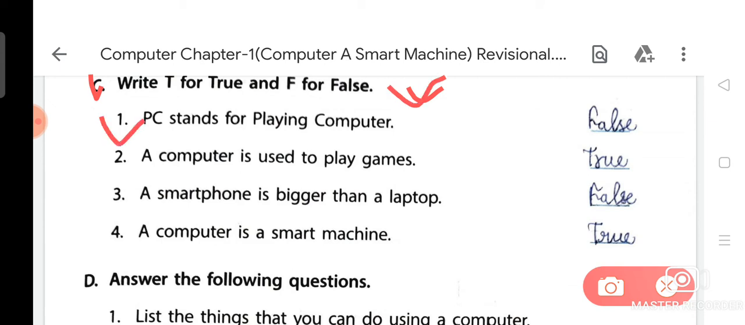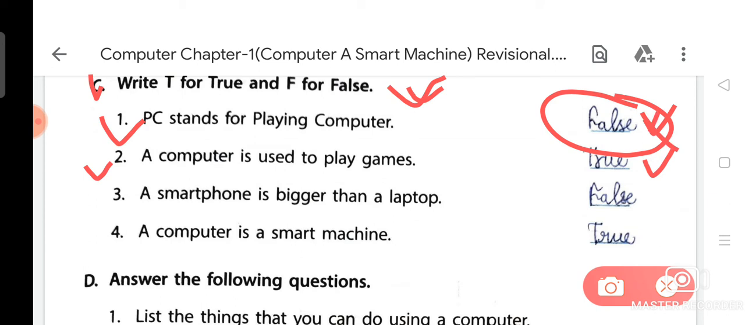Question number first: PC stands for playing computer. This statement is false because PC stands for personal computer, not playing computer. So you can fill F for this statement. Now next, second: a computer is used to play games. As you know very well, there are a lot of uses of a computer, like to do calculation, to play music, to store music and all. That's why this statement is true.